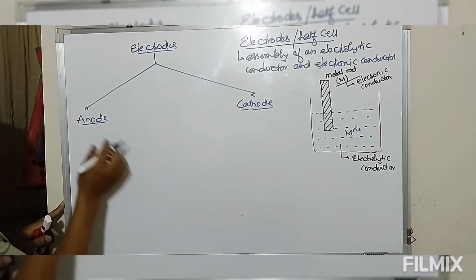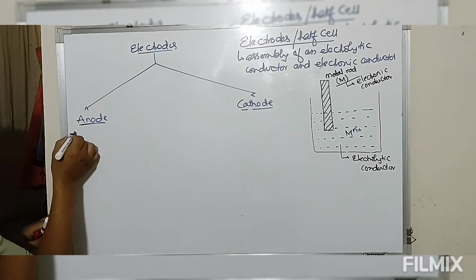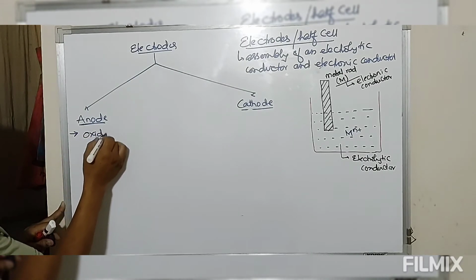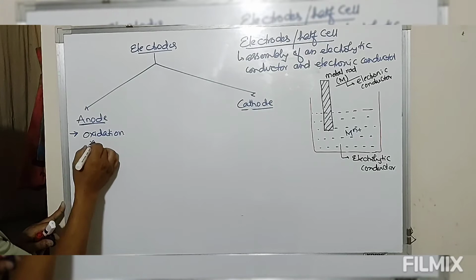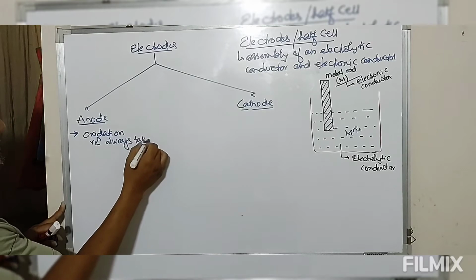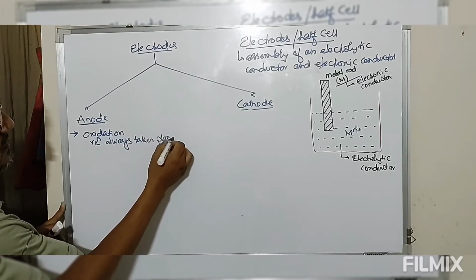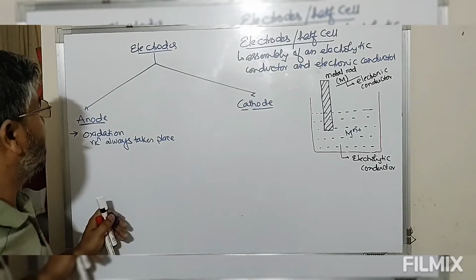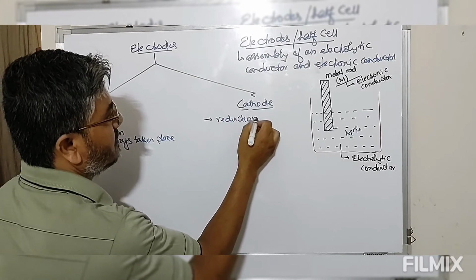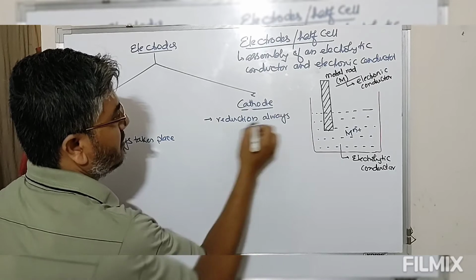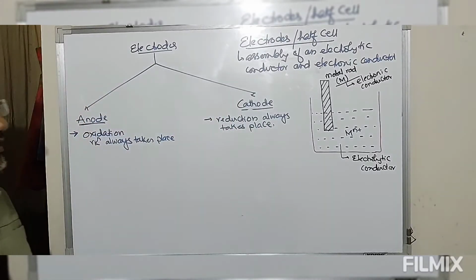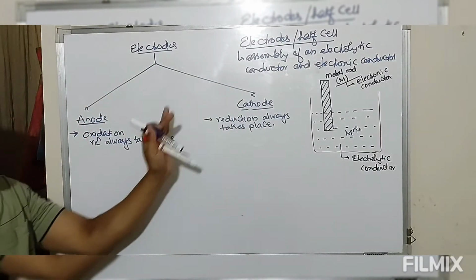Anode is an electrode where oxidation reaction always takes place. Cathode is an electrode where reduction always takes place. So anode is always oxidation, cathode is always reduction.